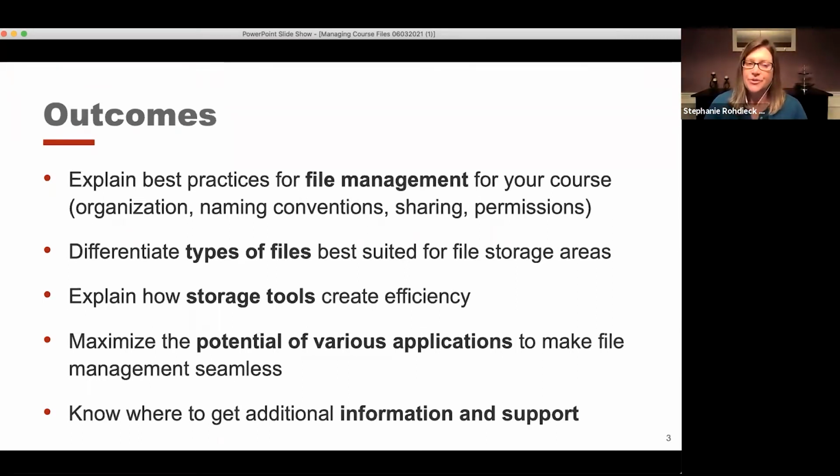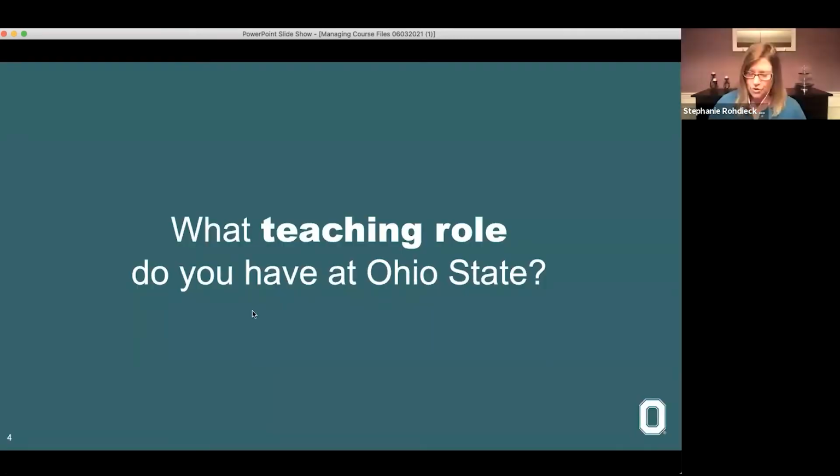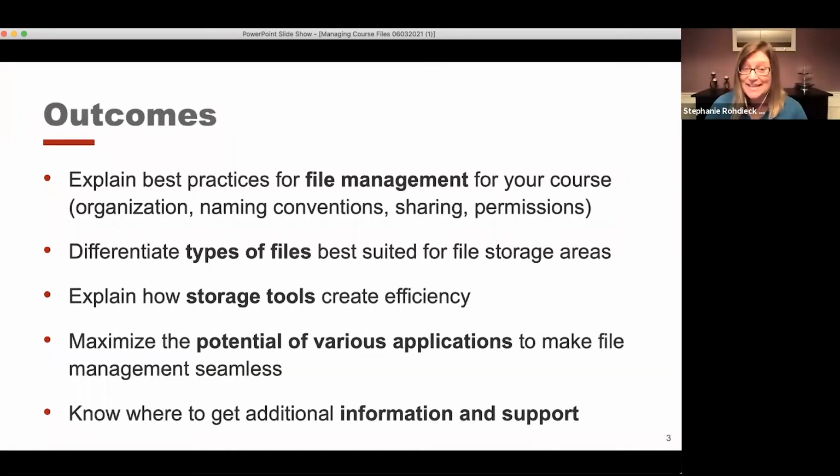Third, we hope that you'll be able to explain how storage tools create efficiency. So really important, right? We're so busy and we have so many things. So we are hoping by the end of today, we can really focus on which kinds of things you can use to be more efficient with your time. And then we hope that you can maximize the potential of various applications. We're going to talk about a few of them to help this file management process feel a little bit more seamless. And then finally, we will share some resources along the way.